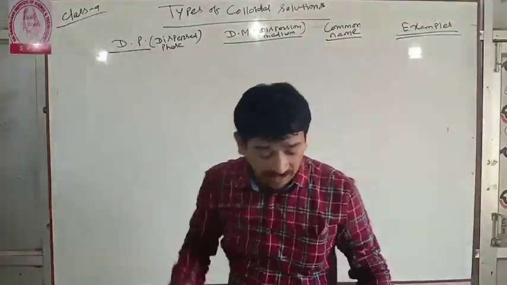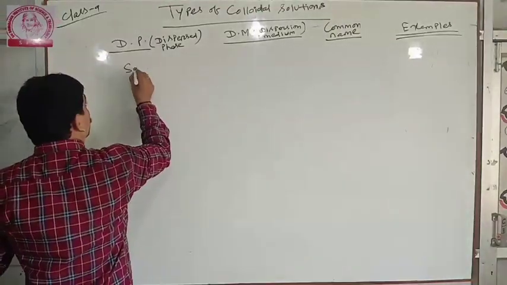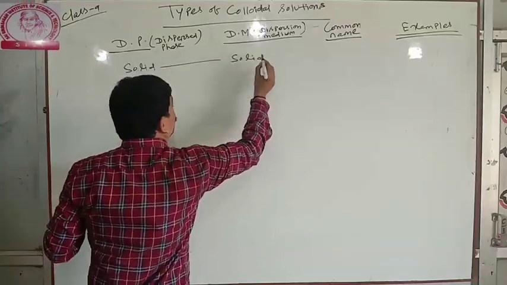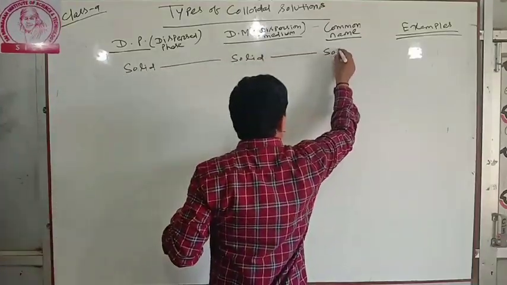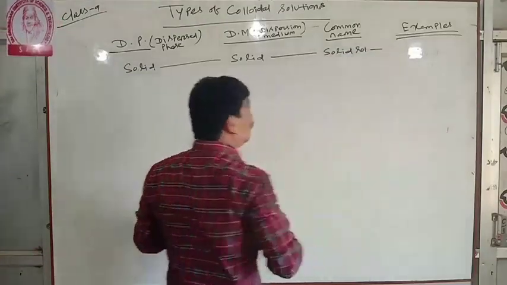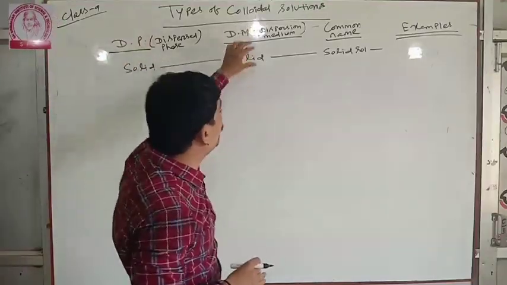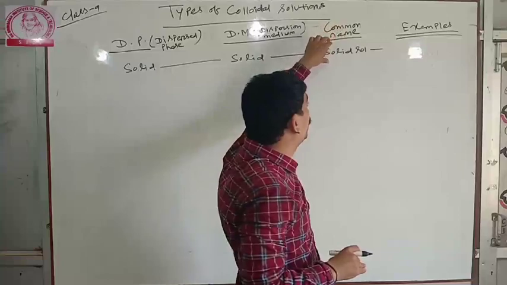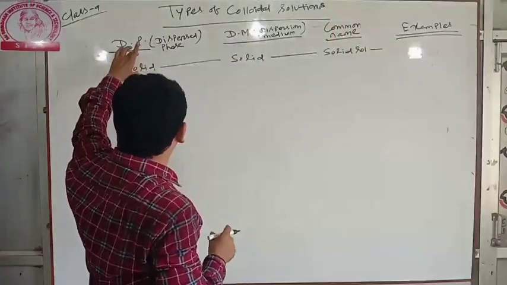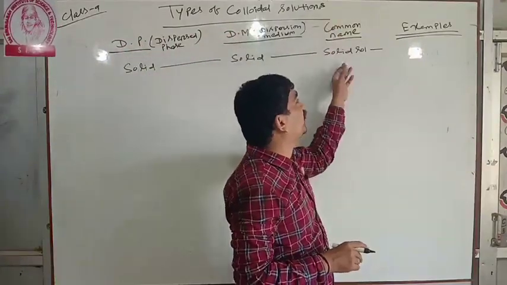Look at this: when the dispersed phase is solid and the dispersion medium is solid, the common name is called solid sol. So what is solid sol? When the dispersed phase is solid and the dispersion medium is solid, the common name is solid sol.